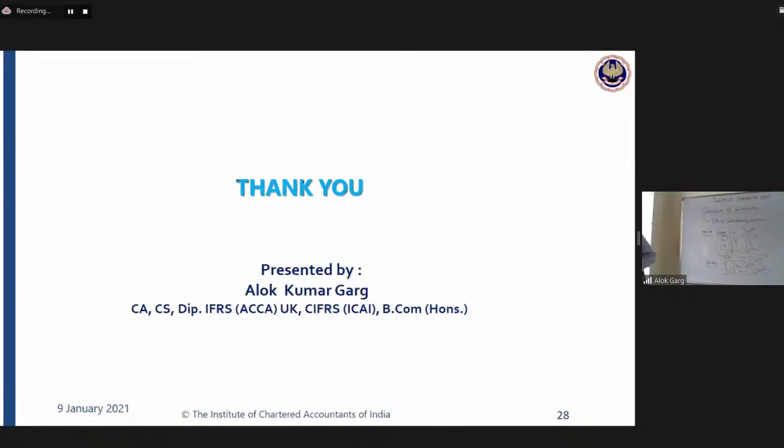So your homework is to go through the entire study material on this Ind AS 23. Largely we have covered all the questions, hardly 1 or 2 questions may be left, but largely we have covered all the practical issues or questions of the study material. It's a very small standard. So it will take another half an hour or 1 hour if you have to revise this particular standard. So I would request that you revise this standard from the study material, if possible today, or tomorrow for sure.